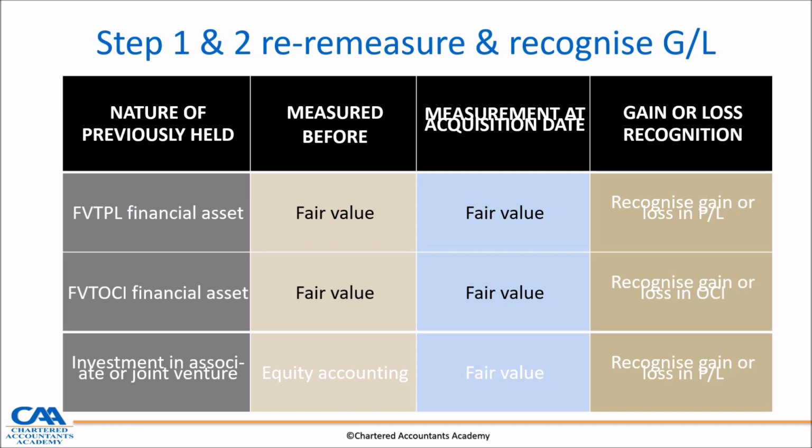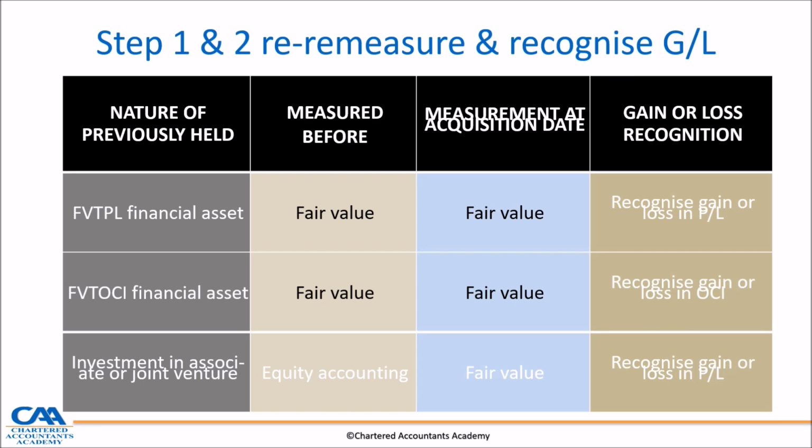Now, if it's an investment in associate or joint venture, the measurement before is what we call equity accounting. In equity accounting, remember, we take your cost and add the investor's share of all the reserves: profit and loss, share of other comprehensive income, share of retained earnings, less impairment.